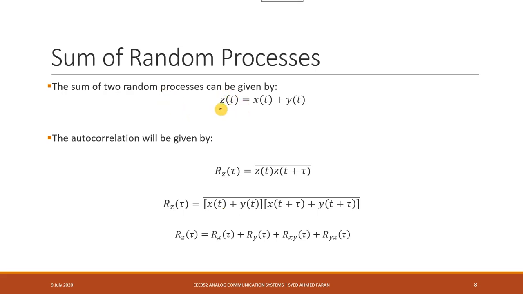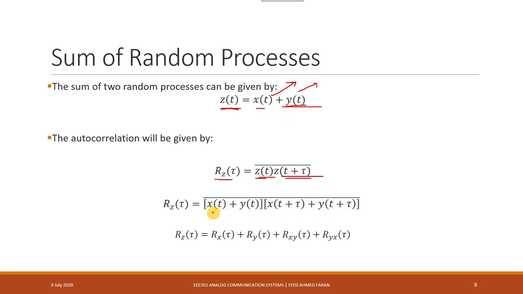We might have a case where we have a sum of two random processes. A typical example would be when our message is a random process, again assuming a WSS random process, and a noise signal is added to it, which is also a random process. So we have a sum of two random processes. If we call the sum z of t, the autocorrelation of z of t is given by the same definition as we used previously, and now we replace z of t with x of t plus y of t in both places, and this is the result that we get.